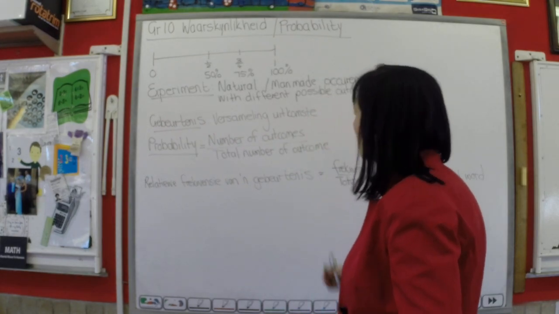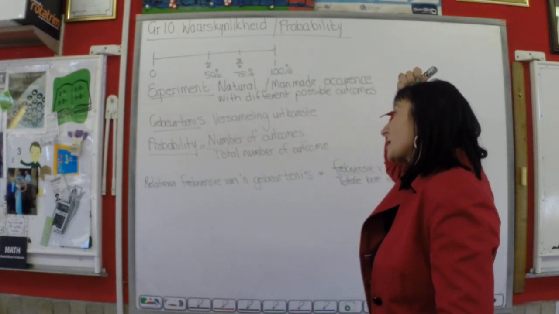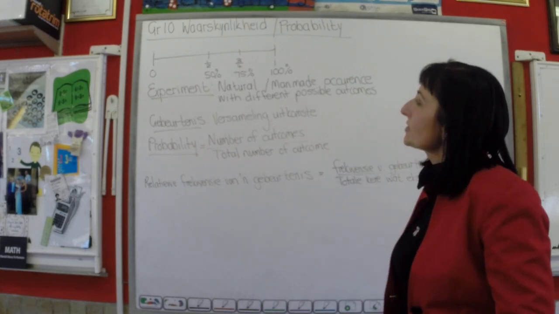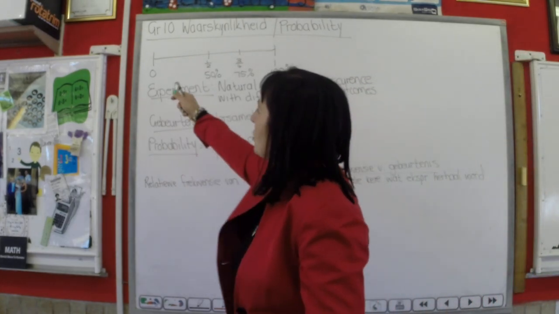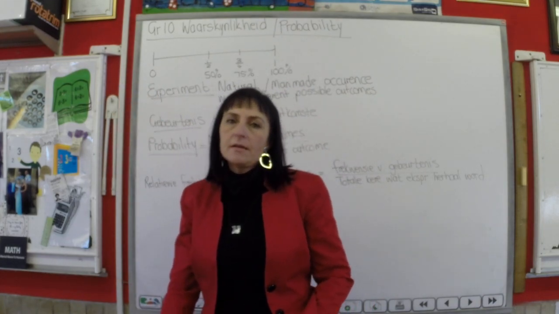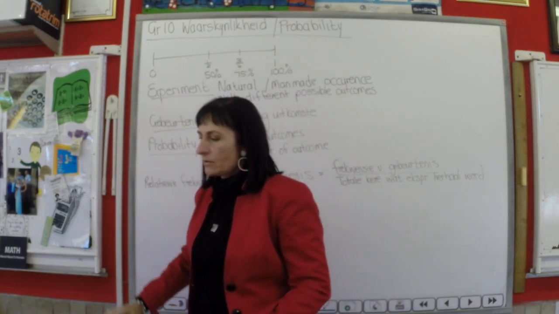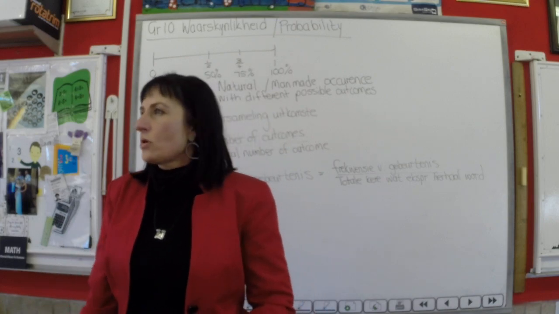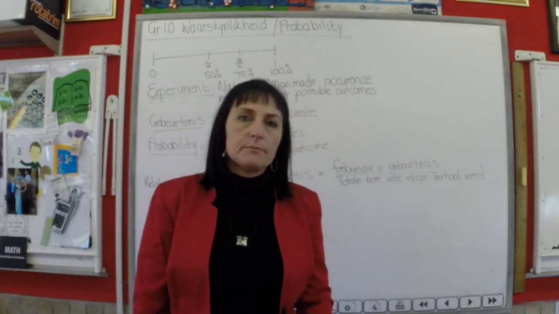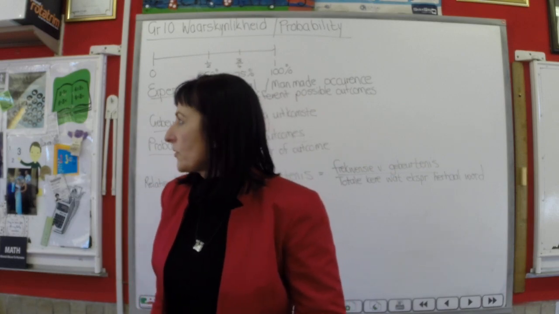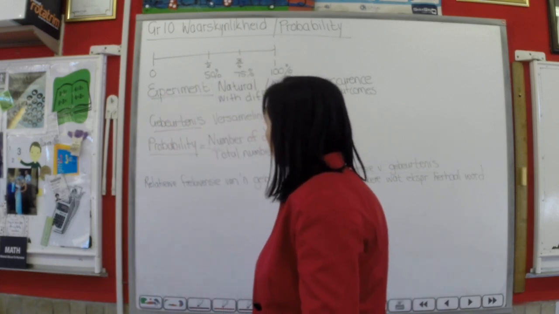En kom ons gaan kyk gou na 'n bietjie terminologie rondom waarskynlikheid. Waarskynlikheid werk op 'n skaal tussen 0 en 1. So if there's no chance of something happening, then we've got a 0. For instance, what's the chances of the sky to fall and all of us will wear blue hats? The chances for that to happen is 0.